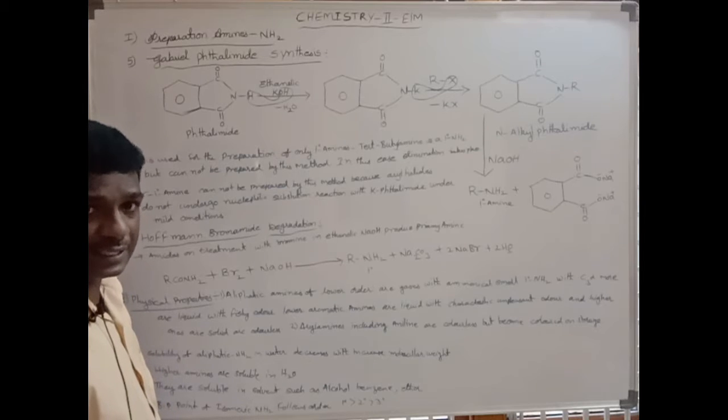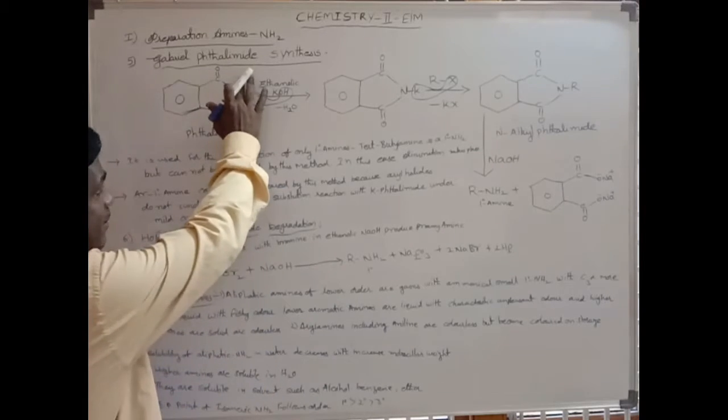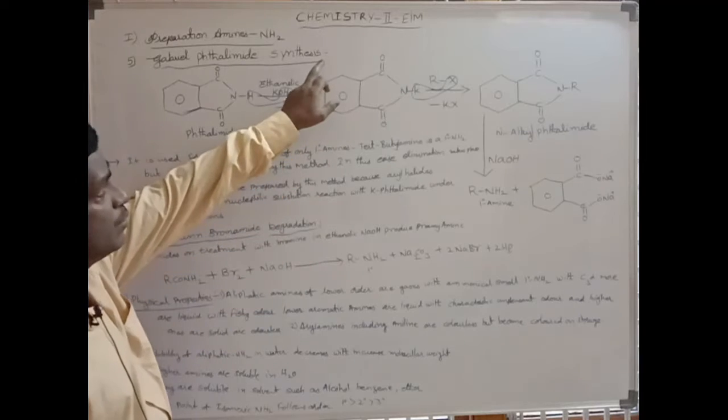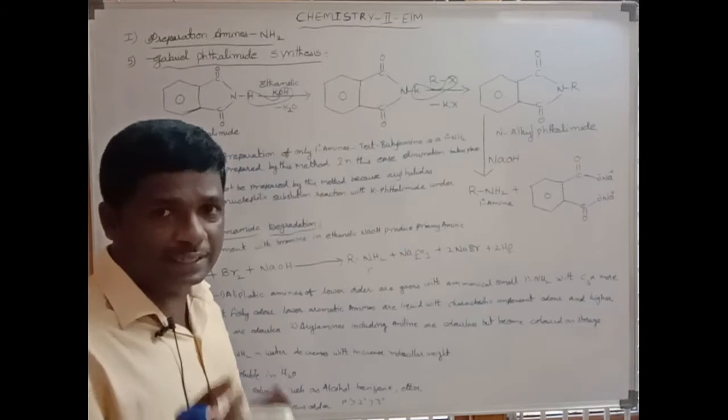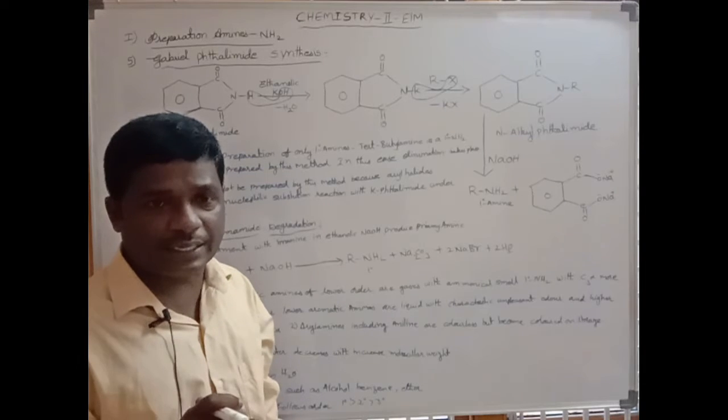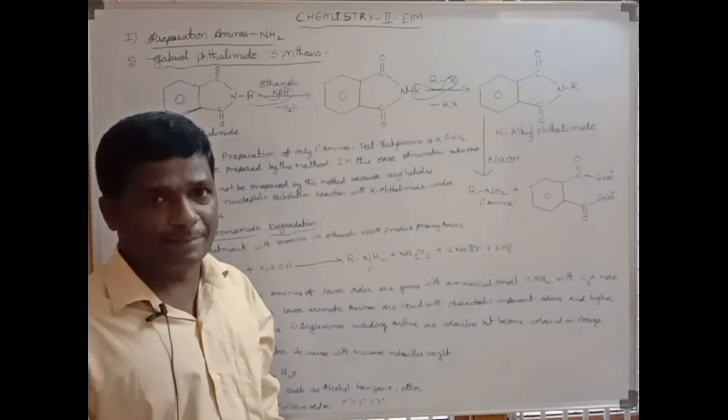Gabriel phthalimide synthesis. In Gabriel phthalimide synthesis, it is used for the preparation of primary amines.